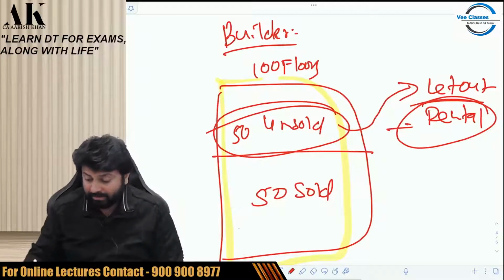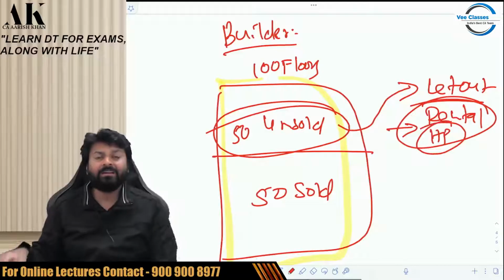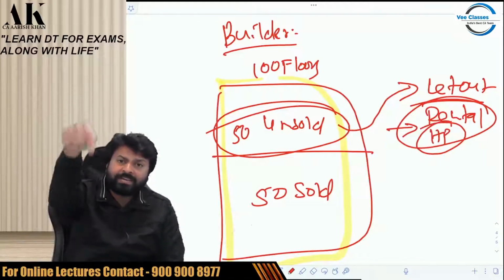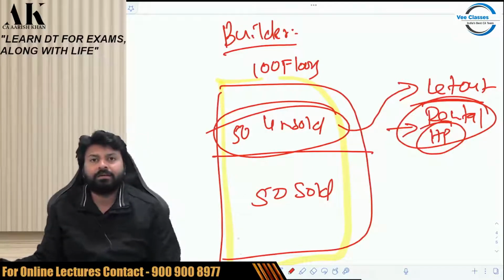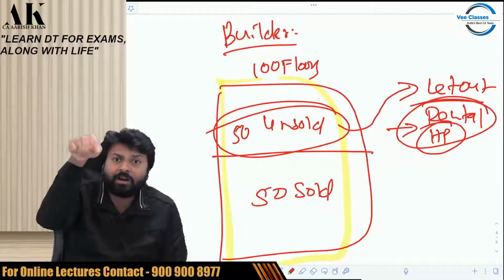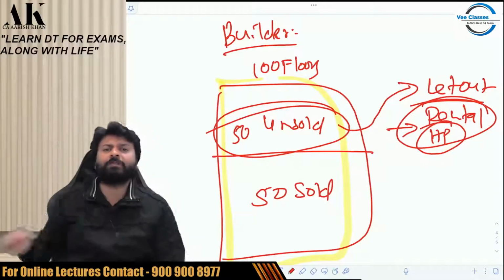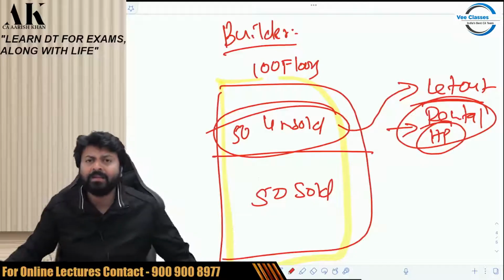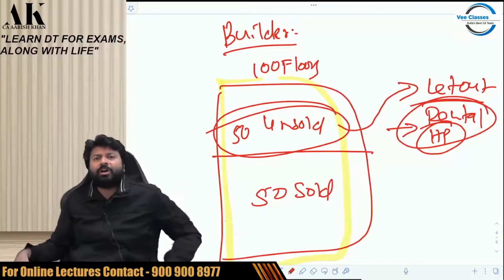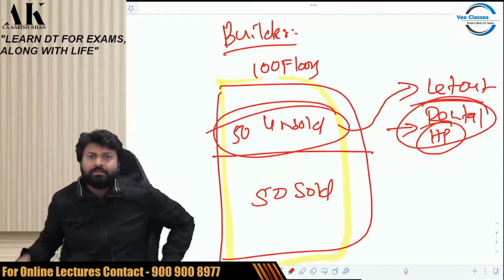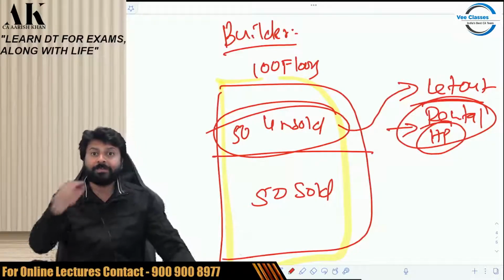It will go under the head house property. Why house property? Because there is a specific head of income from house property, and that will always go under house property. That cannot go under PGBP. Why? Because Lodha's main business is not PGBP.